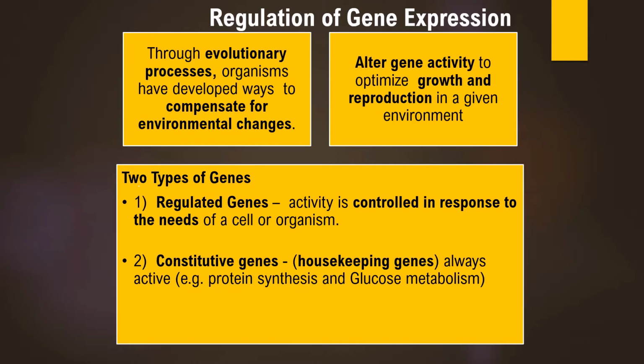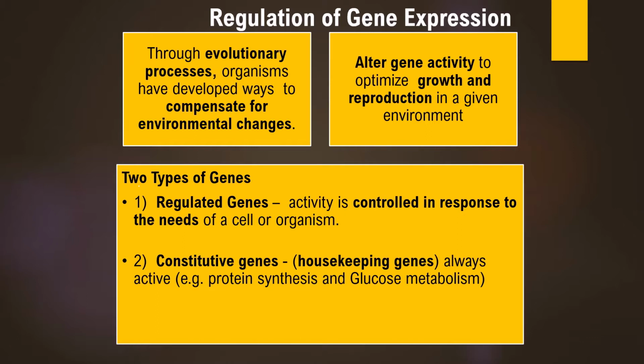This can be carried out with the help of two types of genes. The first set of genes is called regulated genes. As the name indicates, the activity of these genes is controlled in response to the needs of a cell or an organism. So as the habitat of that particular microorganism changes, the organism can regulate the expression of this set of genes. Such genes are referred to as regulated genes.